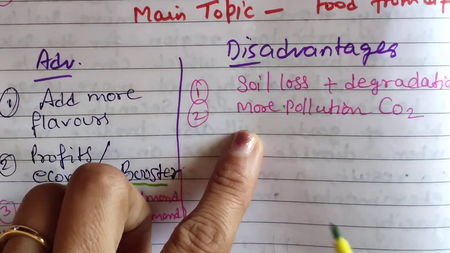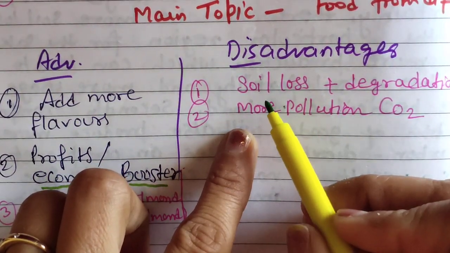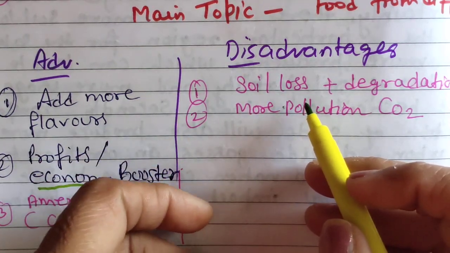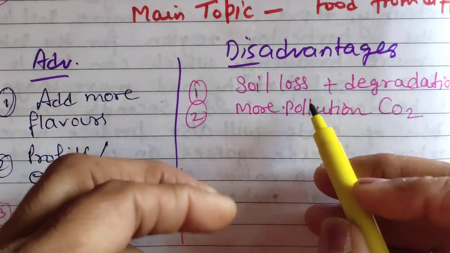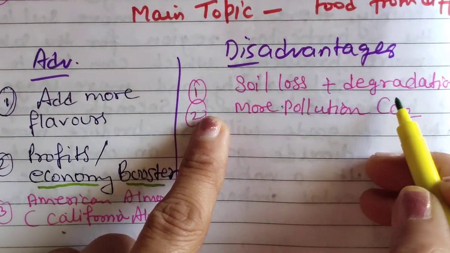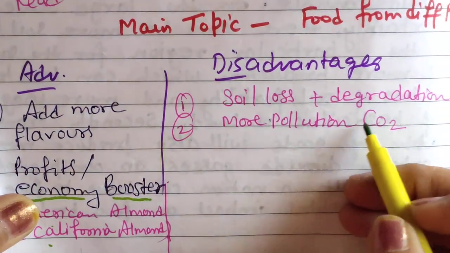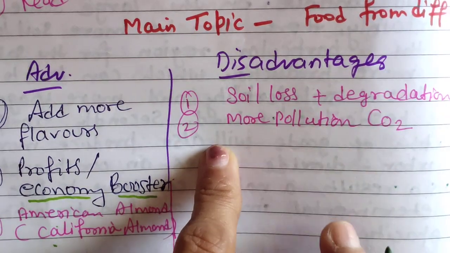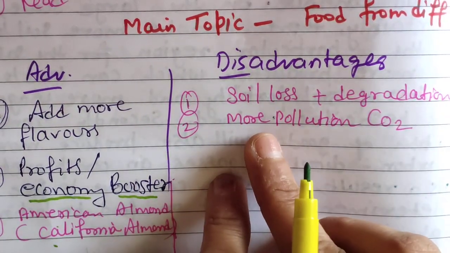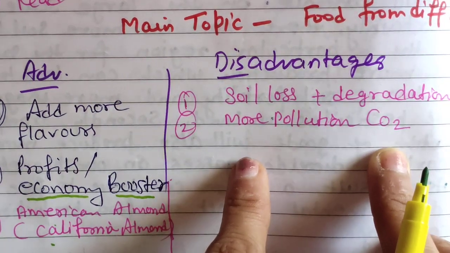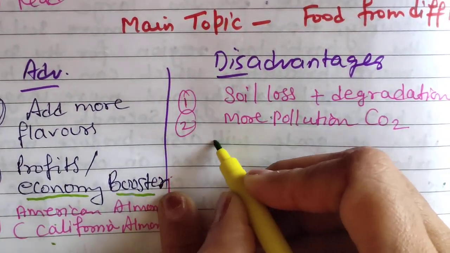Now what are the disadvantages? So soil loss will be there when people try to grow more food grains specifically for exporting purposes. Then definitely soil loss and soil degradation will be there. And with the transportation of these food items from one country to another country, there will be more pollution, carbon dioxide gases, and global warming as a result.